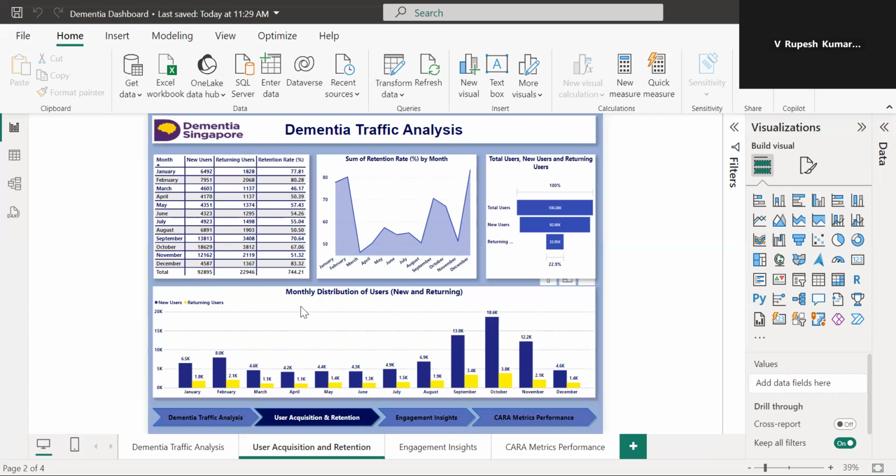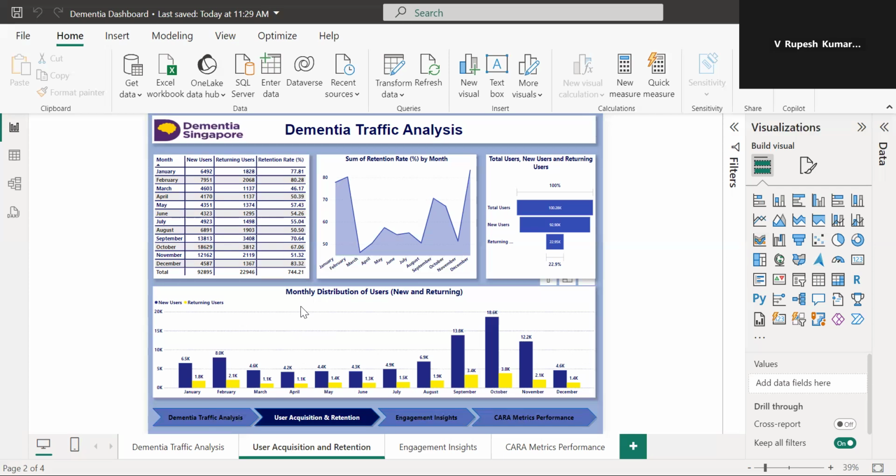The last chart of this sheet is the monthly distribution of users, new and returning. October sees the highest total users at 18.6K, with 18.6K new users and 3.8K returning users.